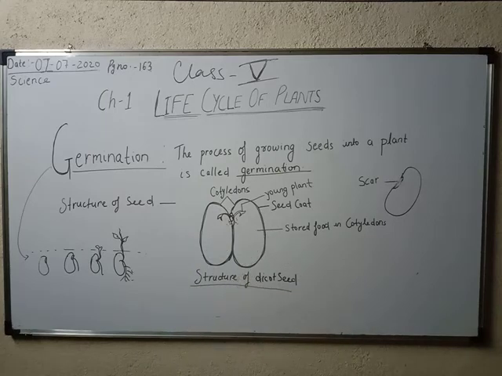Okay, what is the work of this cotyledon? The work of this cotyledon is to store food for the new growing plant. What is the work of this cotyledon? ये क्या करता है? ये जो new plants निकलते हैं, the baby plants come out of these seeds. They provide food, water and minerals to this growing plant. If they do not get proper nutrition, is it possible to grow and develop?